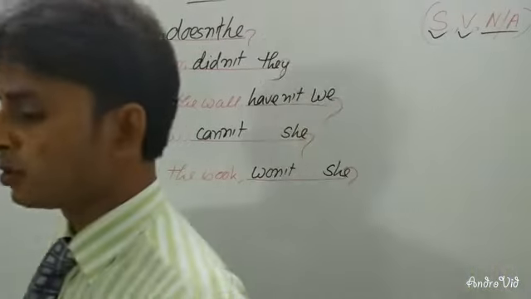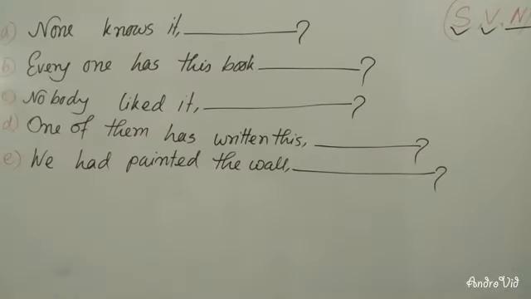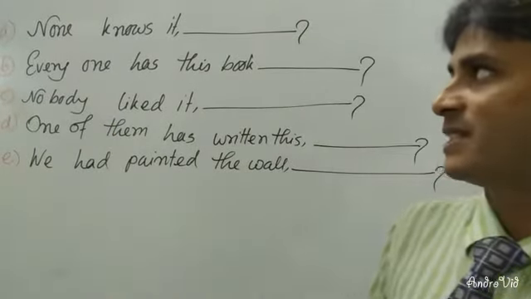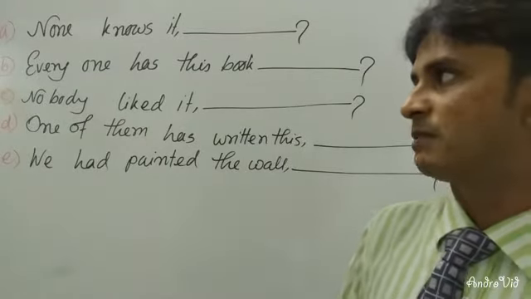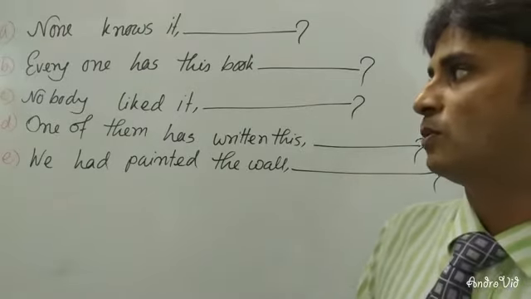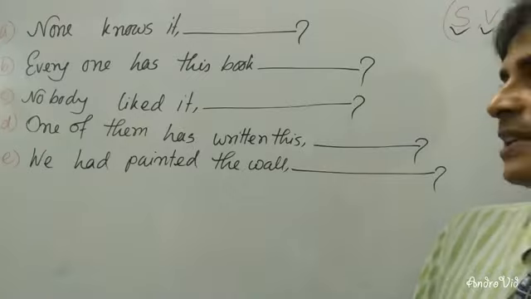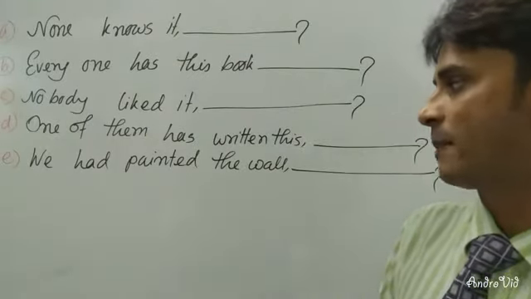Dear learners, I am going to give you 5 more examples for your practice. On the screen you can see that 5 sentences are given here. In the first sentence, none knows it. In the second sentence, everyone has this book. In the third sentence, nobody liked it. In the fourth sentence, none of them has written this. Then in the fifth sentence, we have painted the wall.